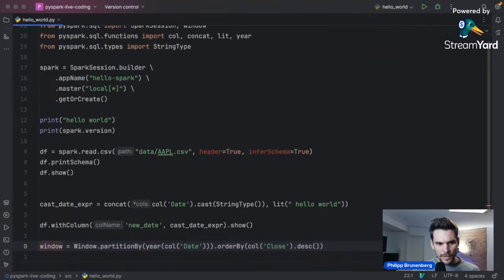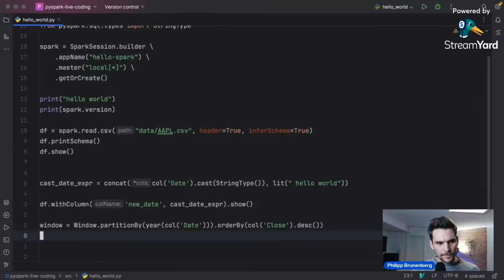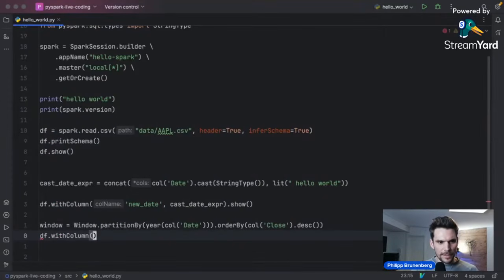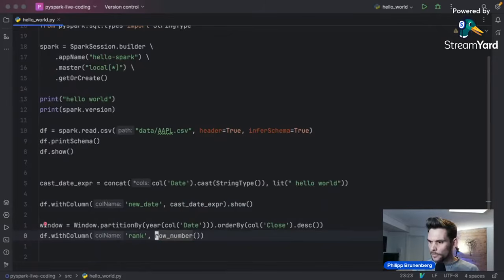The question is, how can we apply this window specification to any function on our data frame? Now, in order to apply this function, we will use our data frame df and say withColumn. So we are adding another column. We have to specify a column name again. We're going to call it rank. And then what we would like to do is to actually number all of the rows in our window by their ordering in the window.